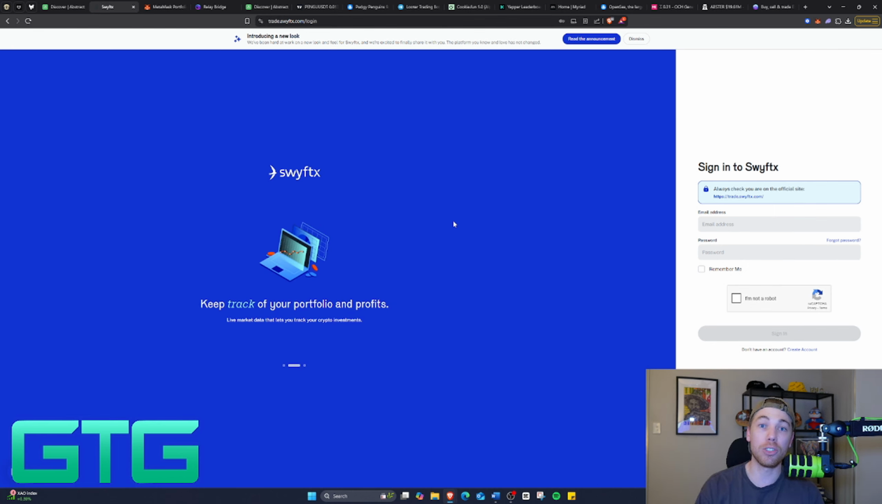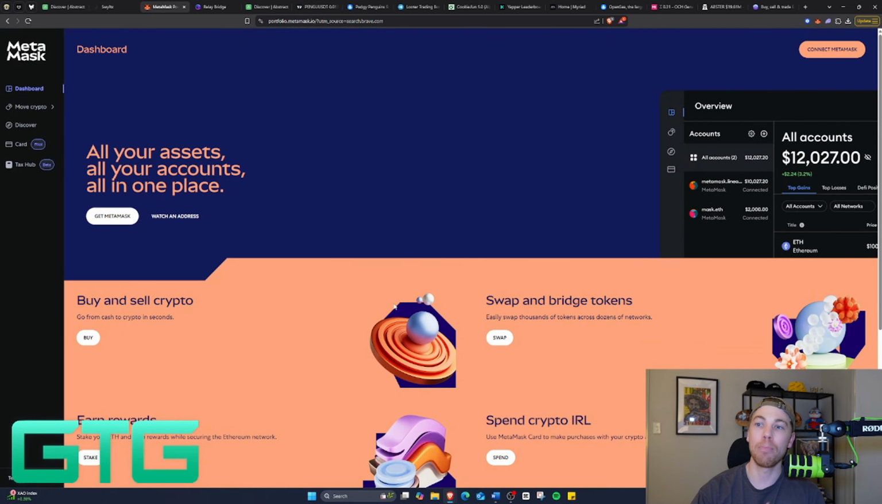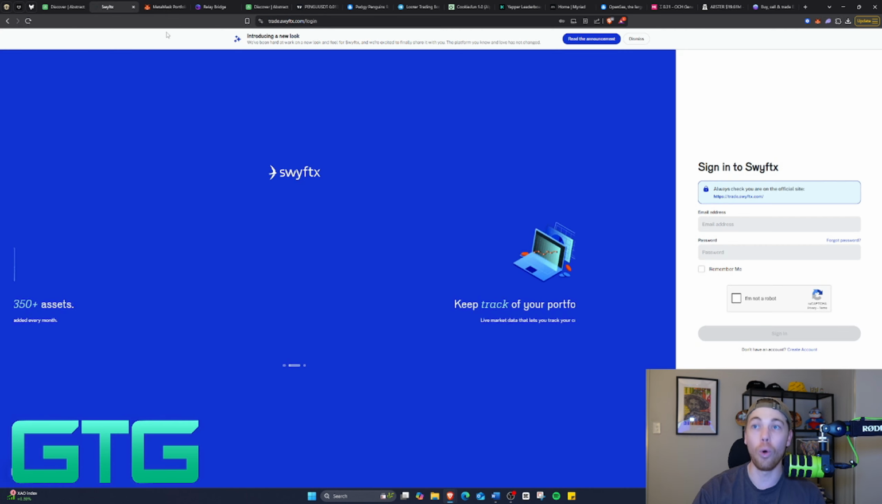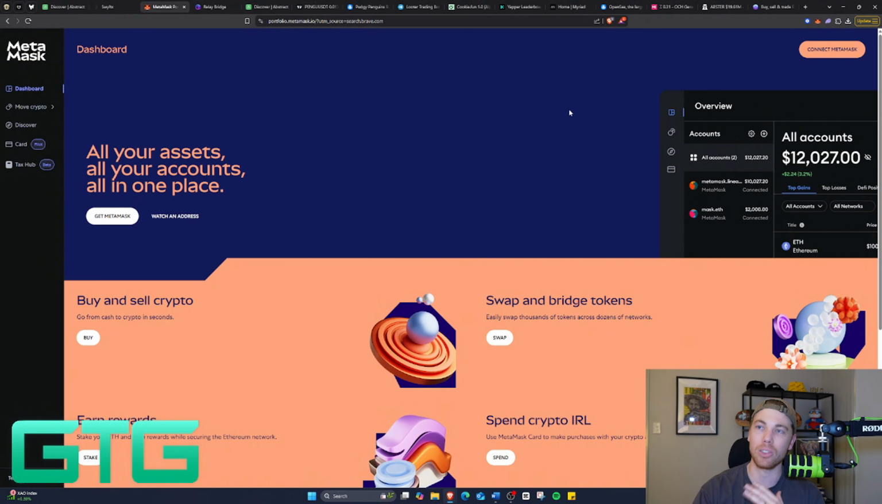I buy Ethereum on SwiftX and then I send it to my MetaMask wallet. Okay, so you download your MetaMask wallet, up in the top corner, add it to your Google extension, and you can send Ethereum from SwiftX all the way over to your MetaMask wallet.